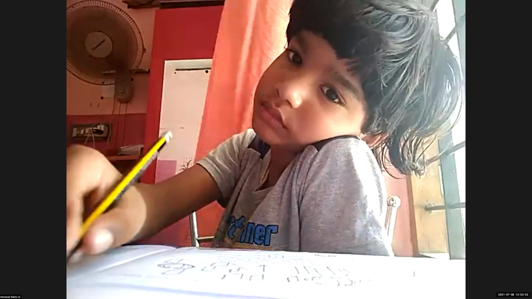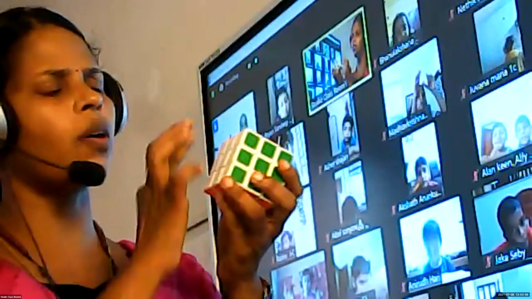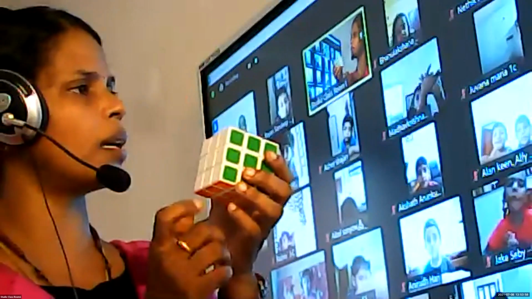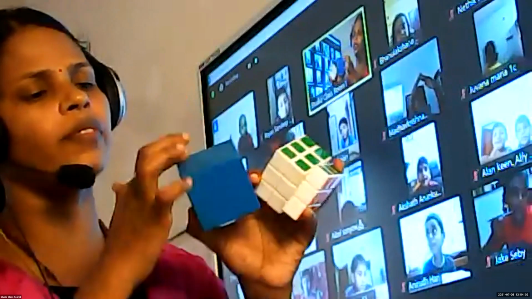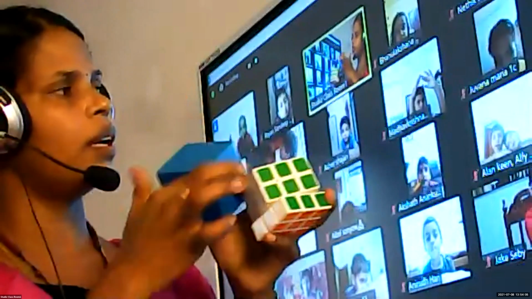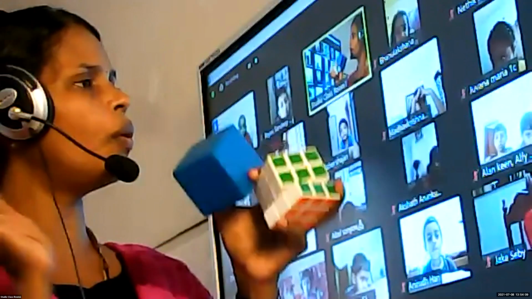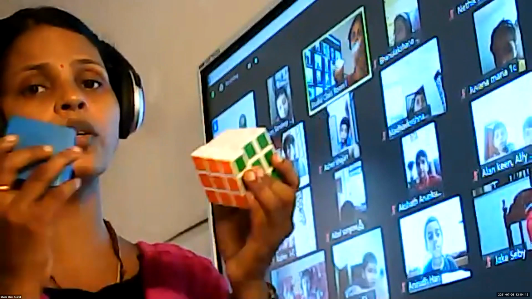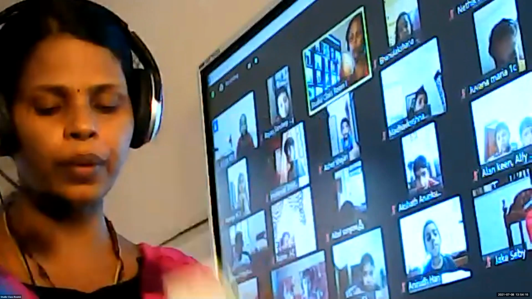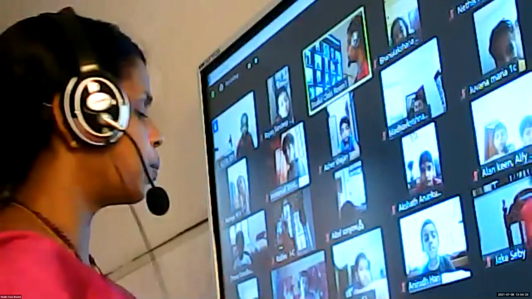All faces are square shapes. The speciality of a square is that all sides are equal. So in this cube, all faces, this surface, we call it a face. All faces are squares. The name of this shape is cube, C-U-B-E. I will show you some other objects having the shape of a cube. Let me share the screen.